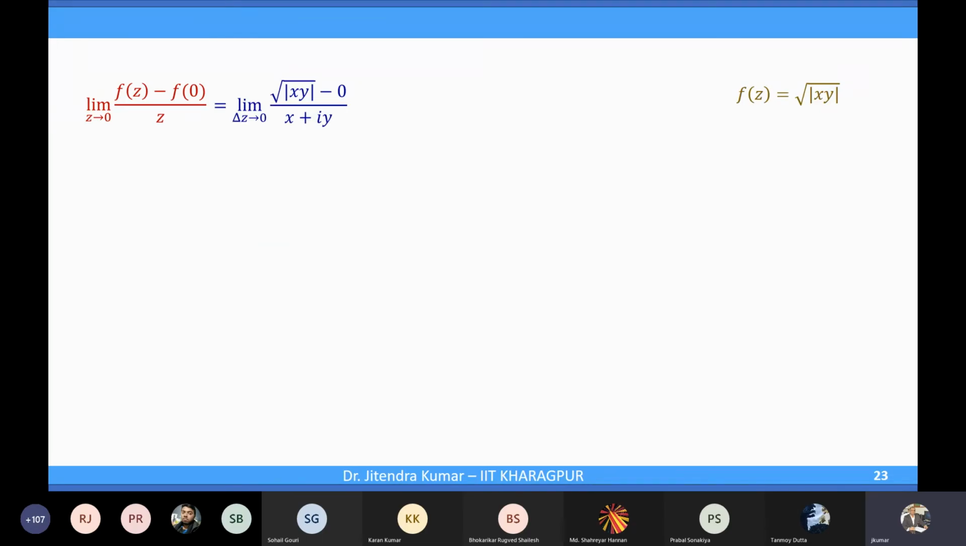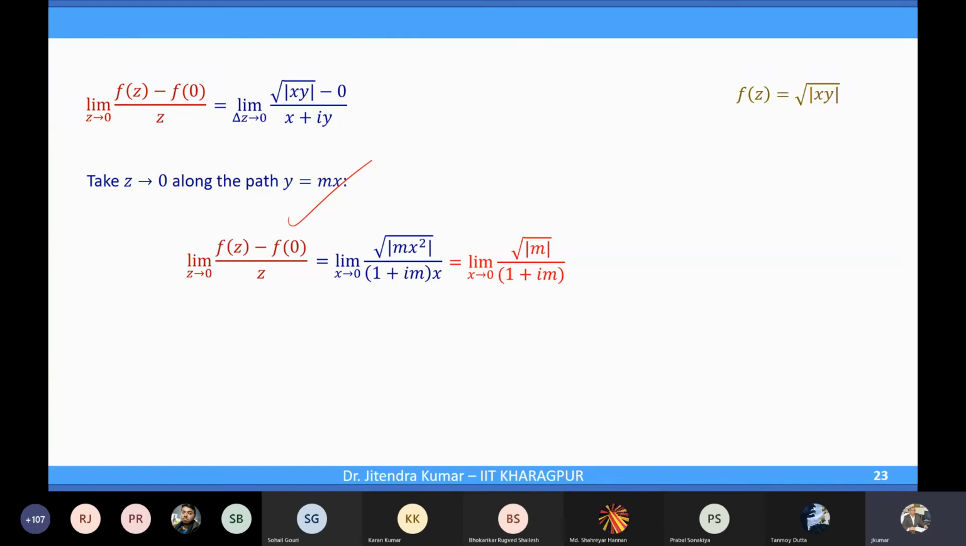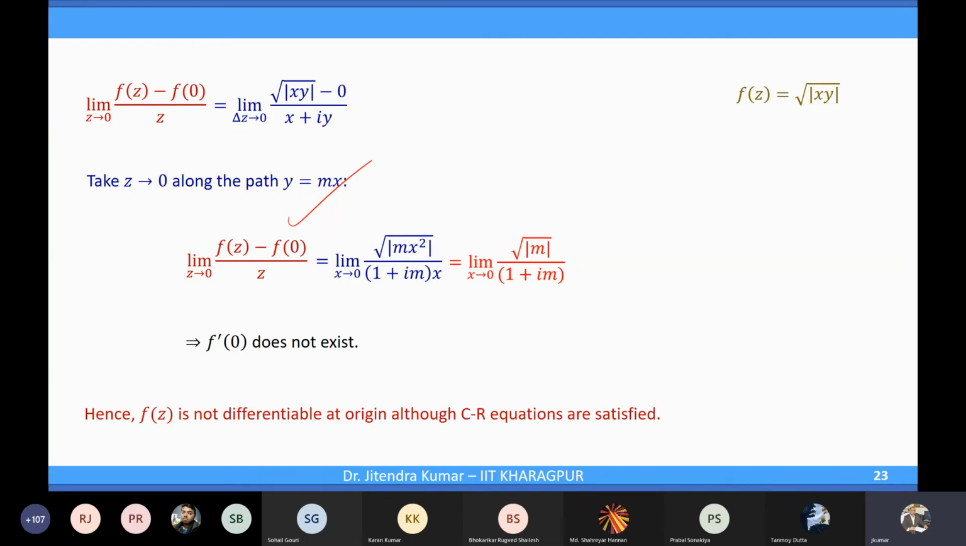So what will happen now? Let's check the derivative at z equal to 0. In this case, if you choose y is equal to mx, you will realize that it depends on the path. So f'(0) does not exist. So what is different in this case? In this example, the CR equations are satisfied at 0, but the function is not differentiable, right? Because that is only a necessary condition. In the earlier two examples, CR equations were satisfied and the function was also differentiable at that point. But in this case, CR equations are satisfied, but the function is not differentiable.